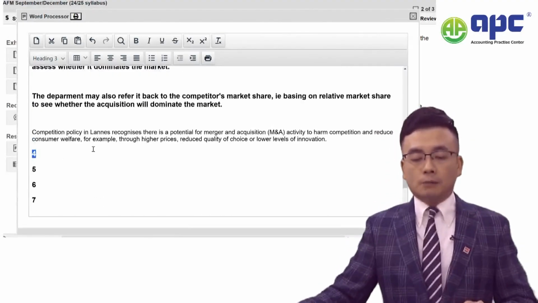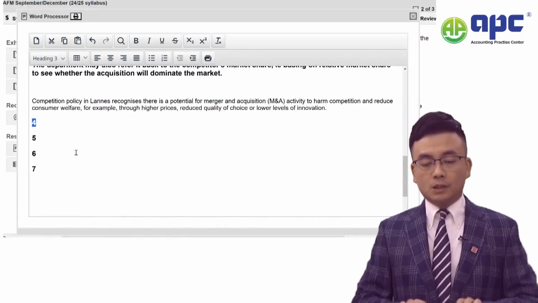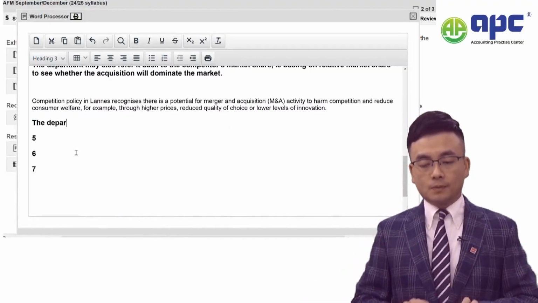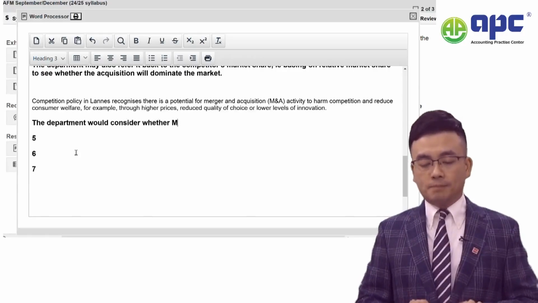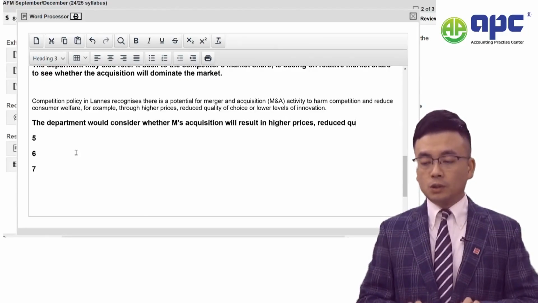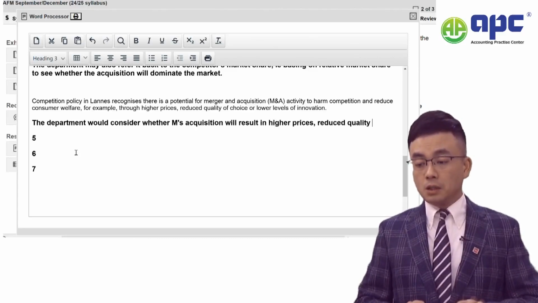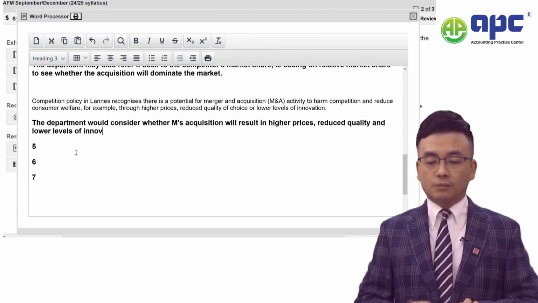Now, the factors that should be considered, for example, the department would consider whether M's acquisition will result in higher prices, reduced quality, and lower levels of innovation.